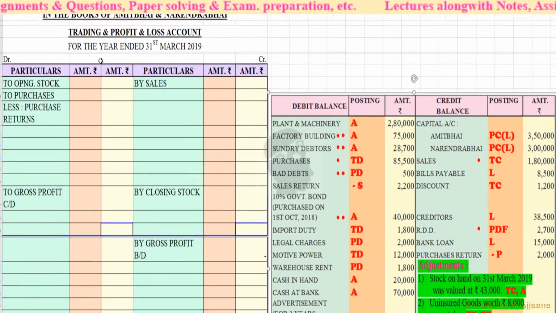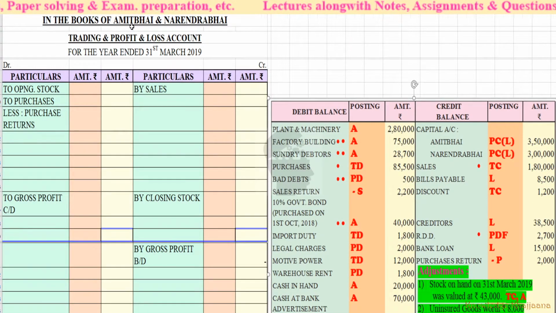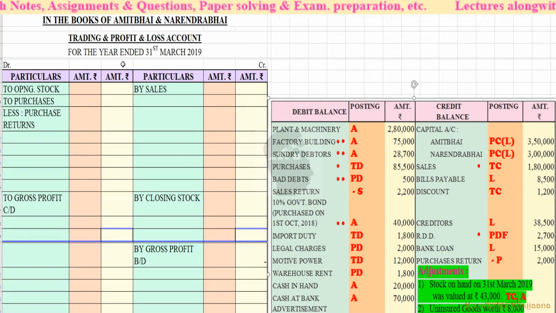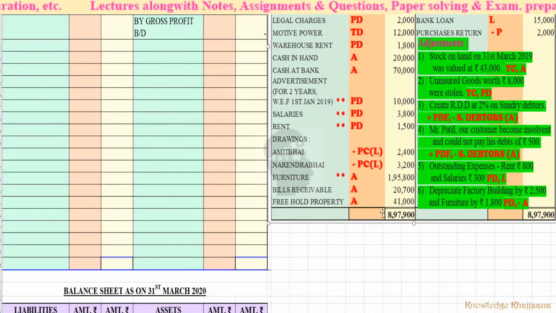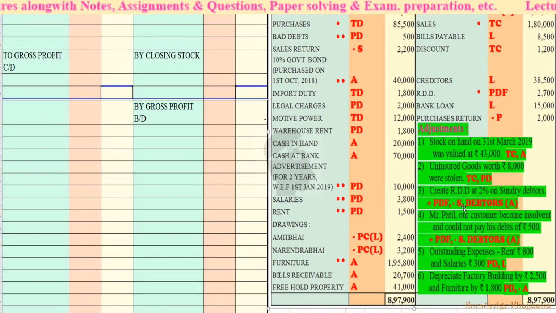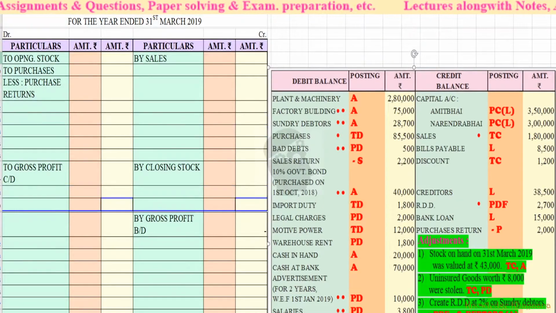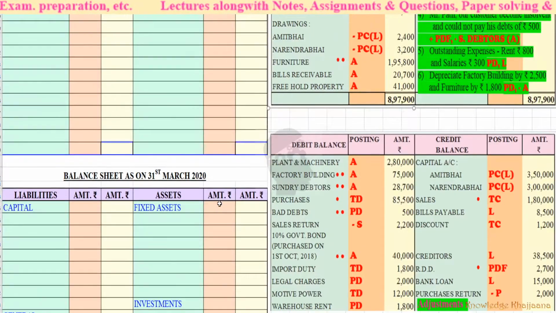It is practical problem number 1. In the books of Amit Bhai and Narendra Bhai, trading and profit and loss account for the year ended 31st March 2019. We have already marked for the posting, the trial balance, as well as the adjustments. Let's start. Plant and machinery, fixed asset, 2,80,000.